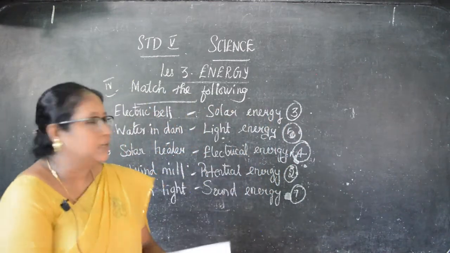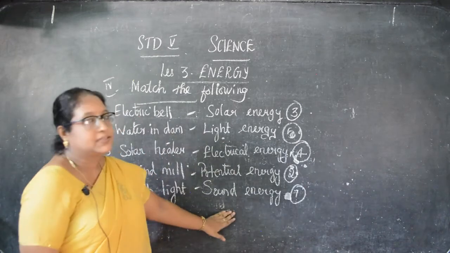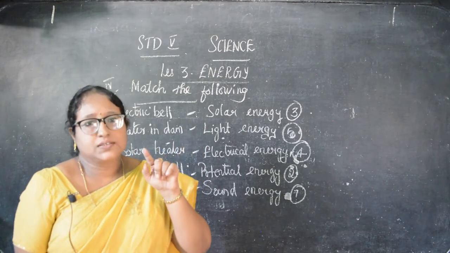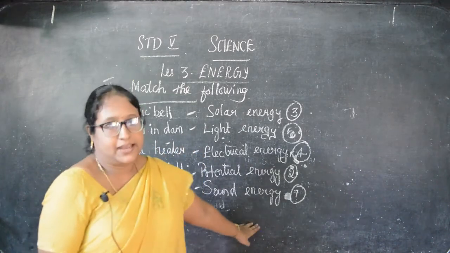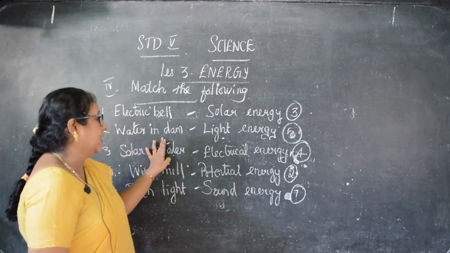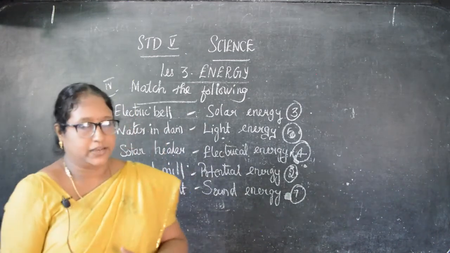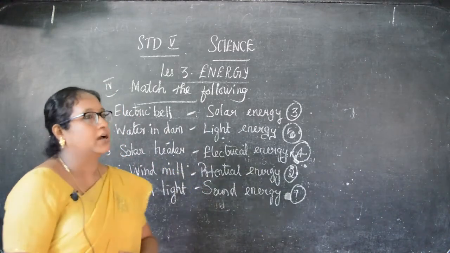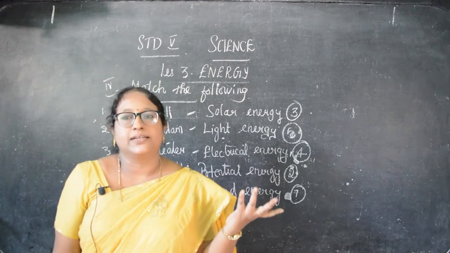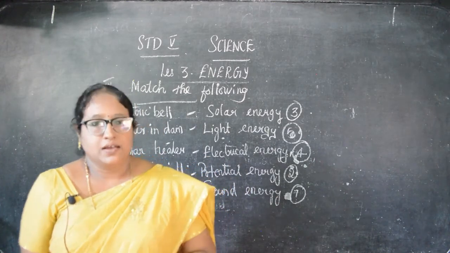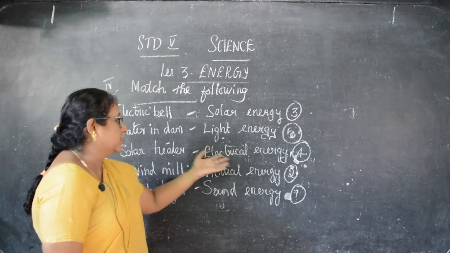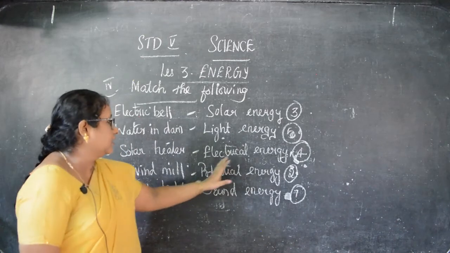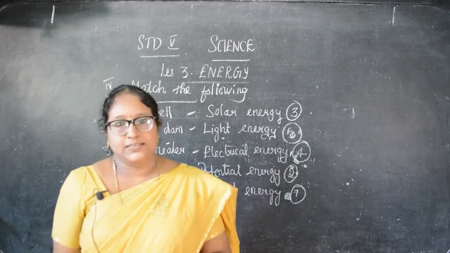You understand now, children? So electric bell, sound. When you switch on the bell, what did you hear? You hear the sound of a bell, right? So sound energy. Next, water in dam. How does it go? It runs. So that is potential energy. Then solar heater, solar. That is from the sun. From where do you get? From the solar energy. Then windmill, I already said that is electrical energy, and torchlight, that is light energy. Do you understand this, children?